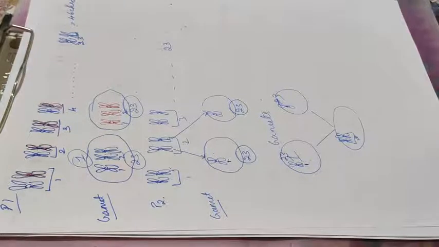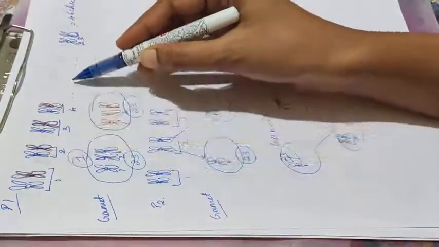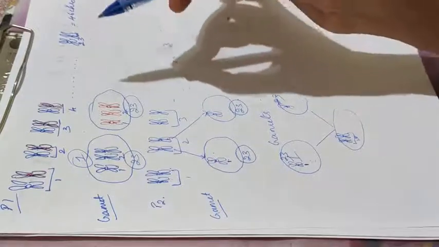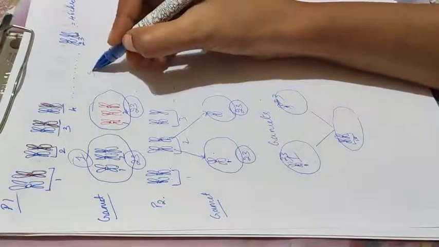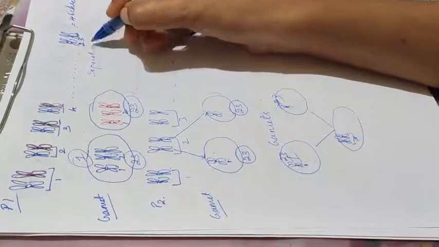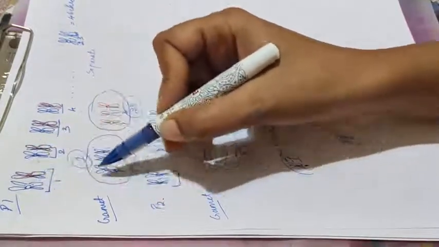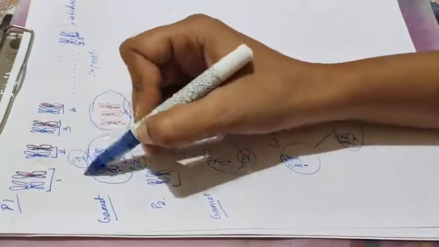Am I clear? I'll just repeat it once again. There's a parent 1 showing the homologous chromosome. Totally we have 23 pairs. During gamete formation, these chromosomes will separate themselves. They separate such that in the first pair, one chromosome comes to one gamete, another chromosome to the second gamete. Similarly here also, one to this and one to this.